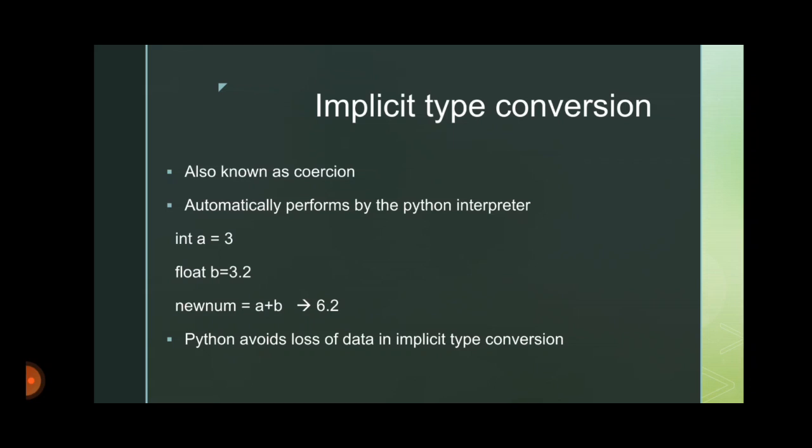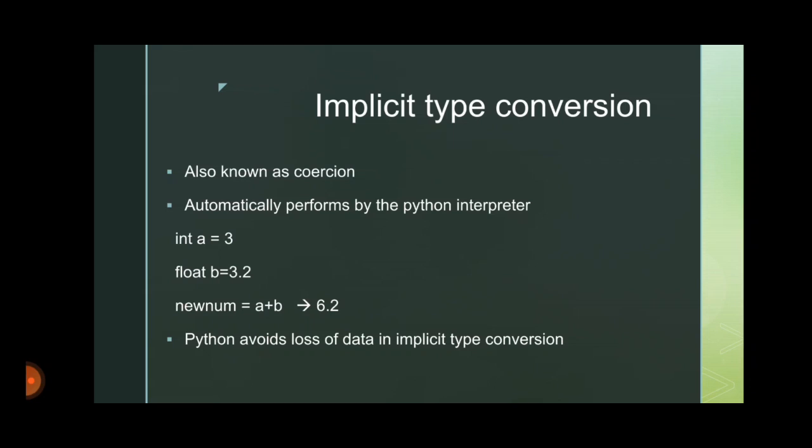I am adding these two numbers, an integer and a float, a plus b, and assigning the result to the new identifier new_num. The numbers are of different data types, one integer and one float, and the result we got is the float 6.2. That is, the interpreter automatically performs the conversion to float.